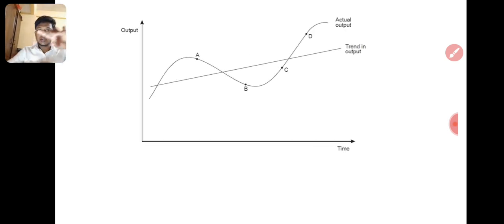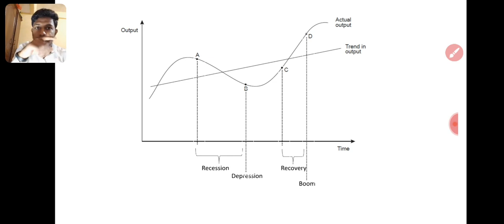This is a long-term business cycle, right? Output is on the y-axis and time is on the x-axis. I will show you the recession from A to B. This period is the recession period. In the recession period, business profits, infrastructure improvement, and goods or services production are all automatically reduced. Our savings are also reduced, so there is no economic growth, right? Once it touches point B, that is depression, the minimum point in the economy.